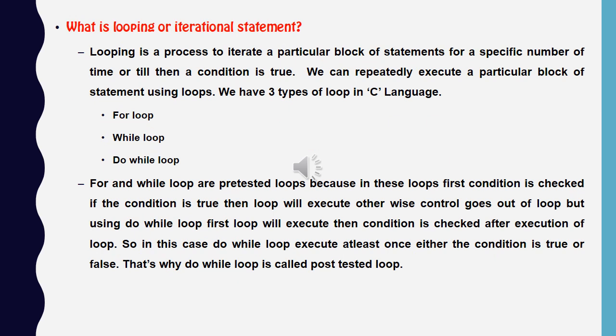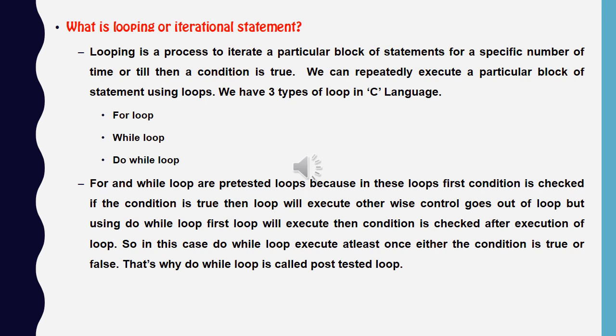What is a looping or iterational statement? Looping is a process to iterate a particular block of statements for a specific number of times or till the condition is true. We can repeatedly execute a particular block of statements using loops. We have three types of loop in C language: one is for loop, second is while loop, third is do while loop.